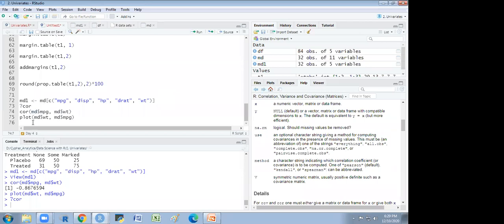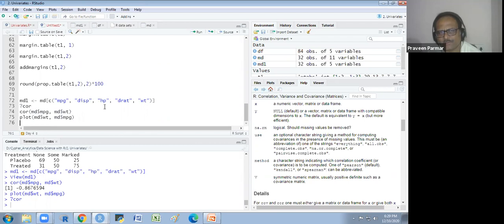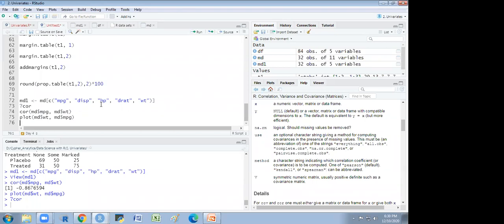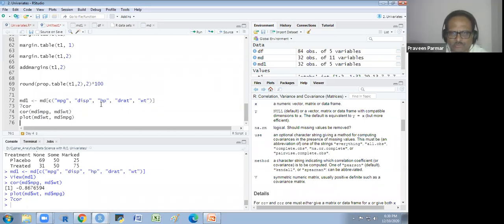I have used MD, and later we will use MD1. We selected the variables separately, so we could select them from MD or MD1. No problem. But when I use the complete data frame MD, we have some categorical variables, some factor class variables. You know that we have converted a few into factors, so it will not work whatever function I am going to use.